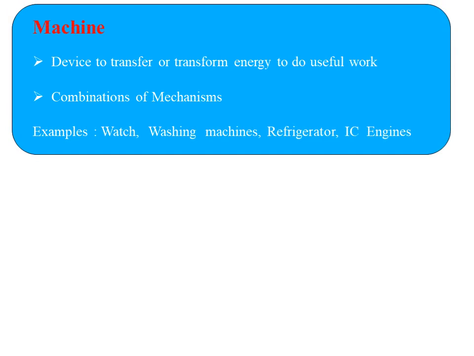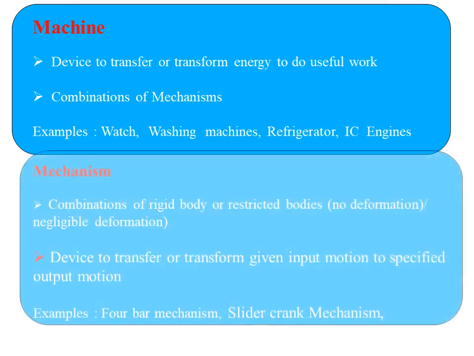Machine: a device to transfer or transform energy into useful work. So it is a combination of mechanisms. Examples: watch, washing machine, refrigerator, IC engine. These come under machines.